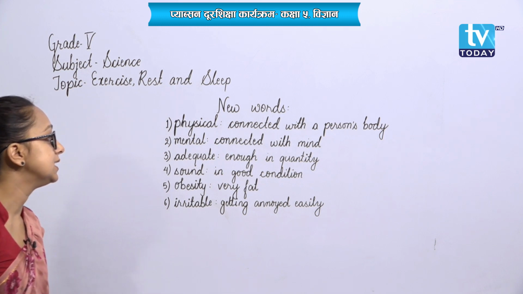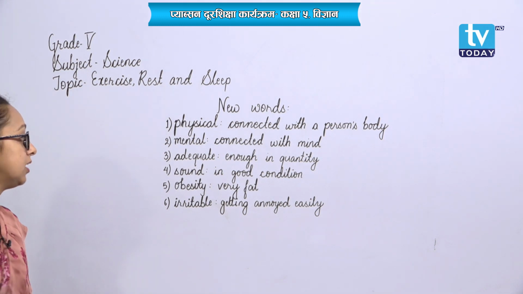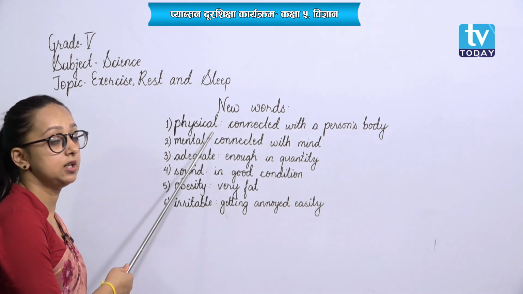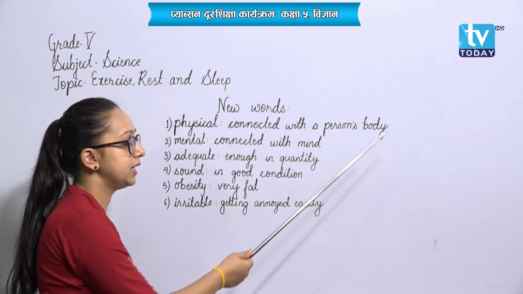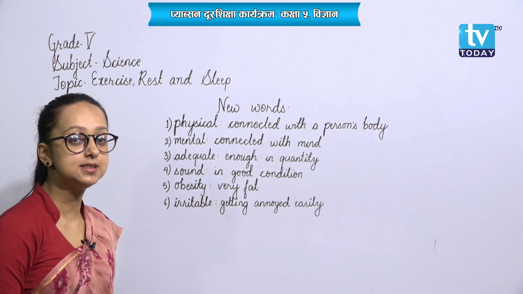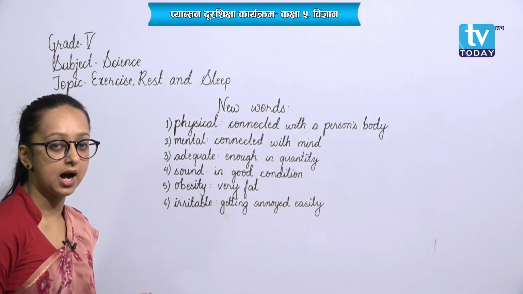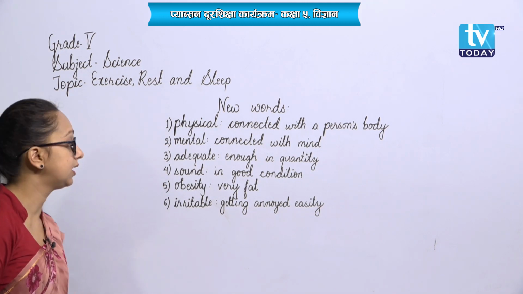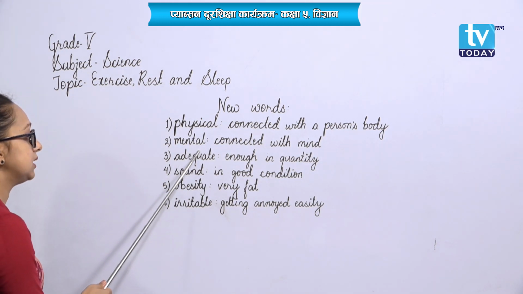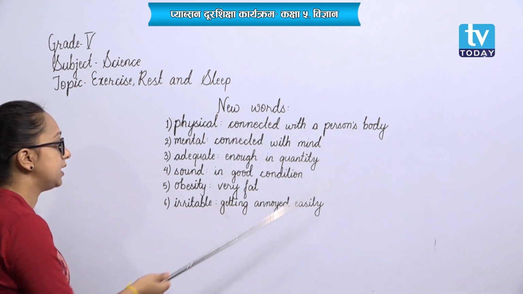Number 1, physical. Physical means connected with a person's body. That is, if it is related with our body, then it means physical. Okay. Number 2, mental, connected with mind.